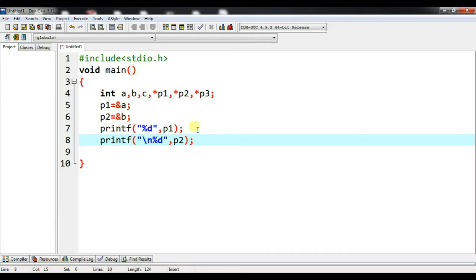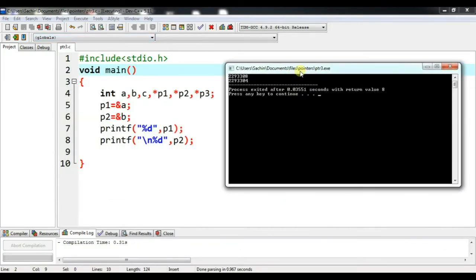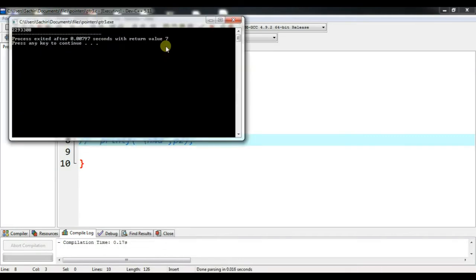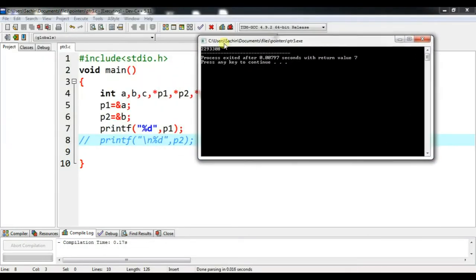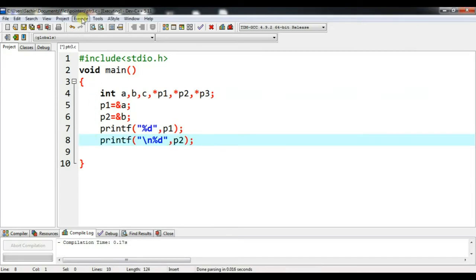So let me compile and run this. As we have seen here, the output 2293308 and 2293304 are the addresses of a and b. So let me do it like this: I will comment this line, and now I will compile and run. So 2293308 is the address of this one. Which one? a's address. Okay. So let me uncomment this, and again I will compile and run.